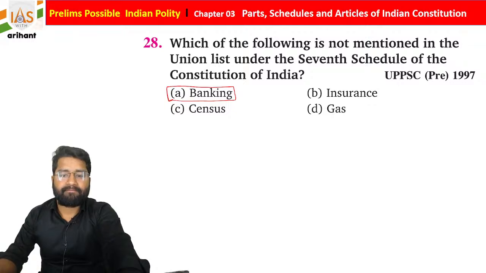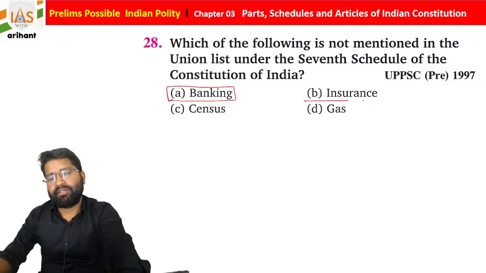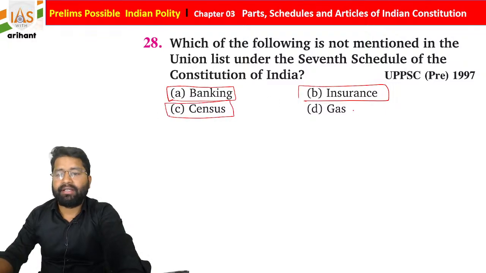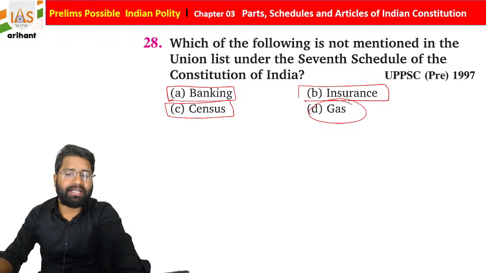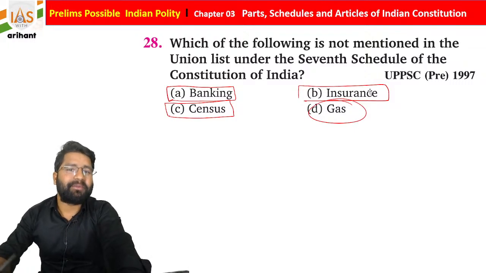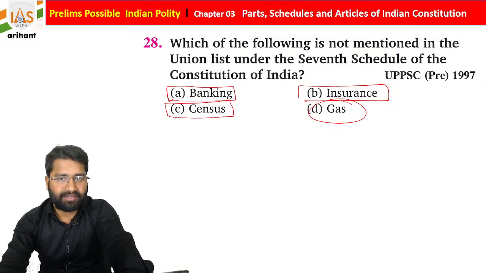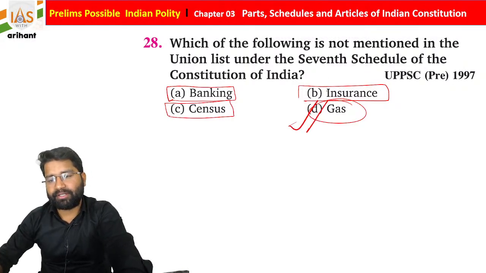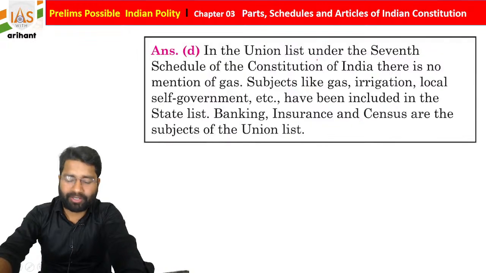Insurance will be part of the same. Census, center. Gas is basically part of the state, students. Gas, irrigation, local self-government, these will be part of the state list. So see, option D is going to be correct for the same, student. I hope you all are getting it now.